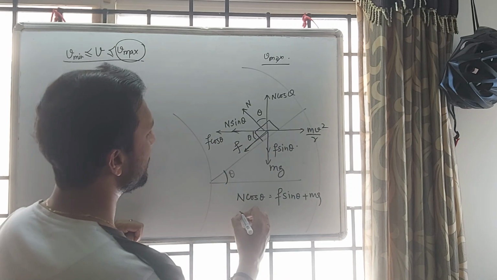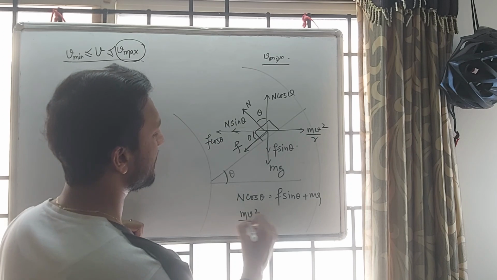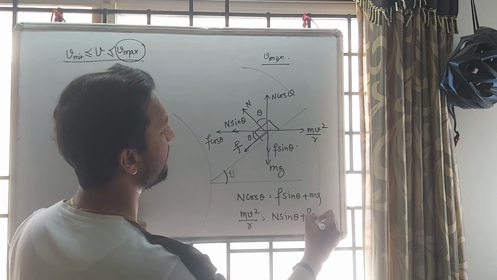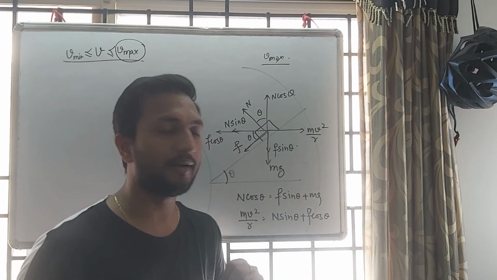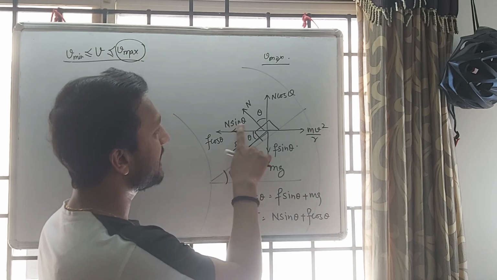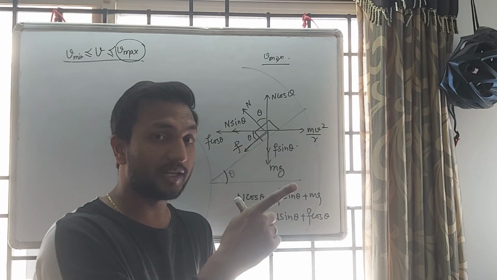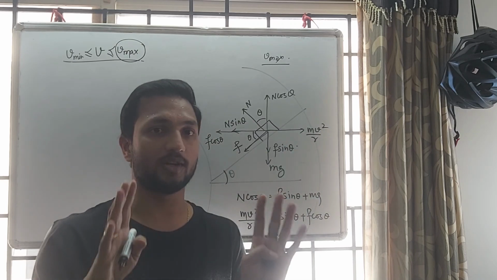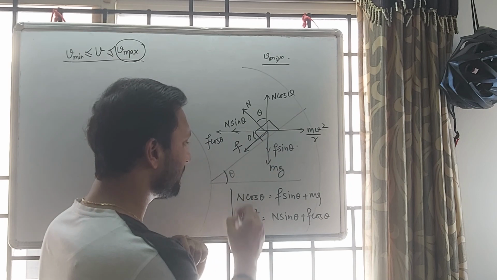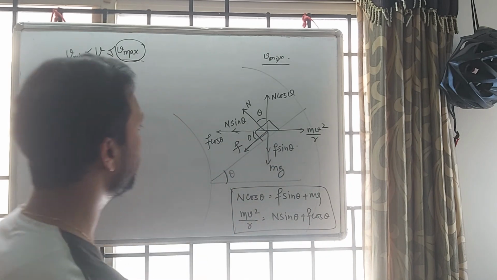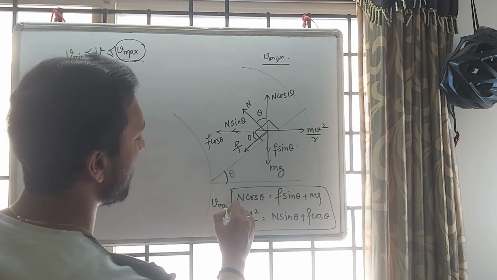Second, mv square by r equals n sin theta plus F cos theta. Initially, if you don't have friction, then mv square by r is balanced by n sin theta. Now we have friction also, so mv square by r is balanced by n sin theta plus F cos theta. With the help of these two equations, we can calculate the velocity. This is the condition for V max.